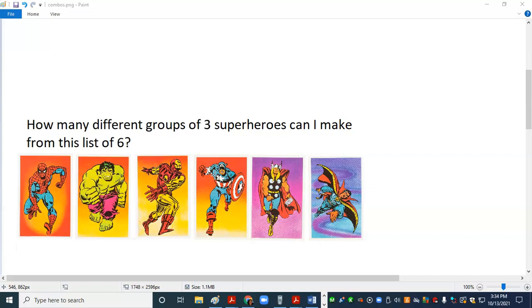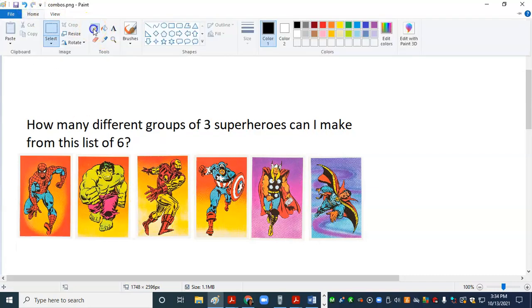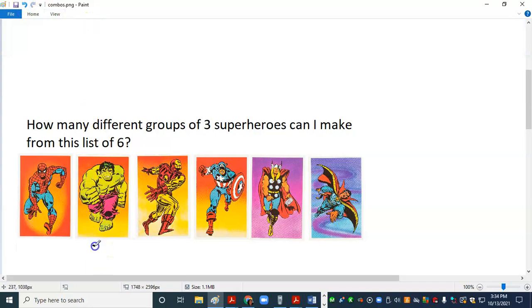But let's analyze it. Let's pick 3. Let's pick Hulk, Iron Man, and Thor. All right, so that's our group that we're picking. We're picking these 3. In fact, let's put a check mark by them here. I'm picking Hulk, Iron Man, and Thor. So that's one group. Now, I have to ask myself, is this a combination? Does the order matter or does the order not matter?